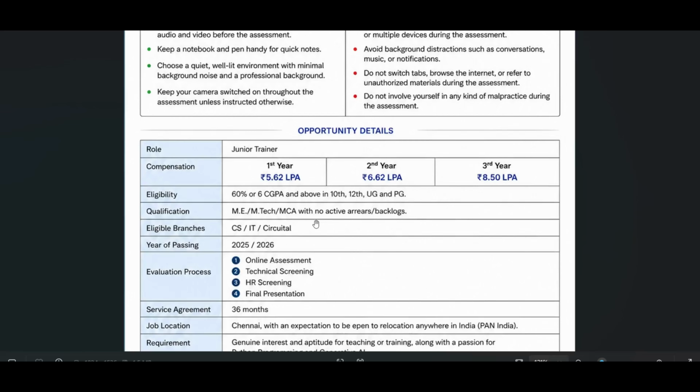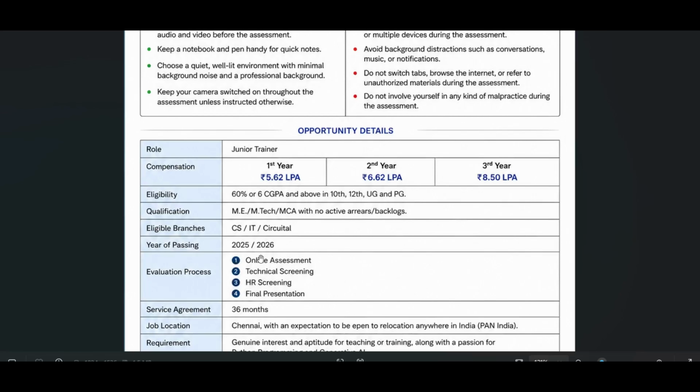So please try to apply for this opportunity, and 25-26 are the candidates who are eligible for this particular opportunity. For MCA, ME, MTech they mentioned 25-26. If you are a BTech or BSc candidate, they have given 23-24 as well. I will show you that as well.